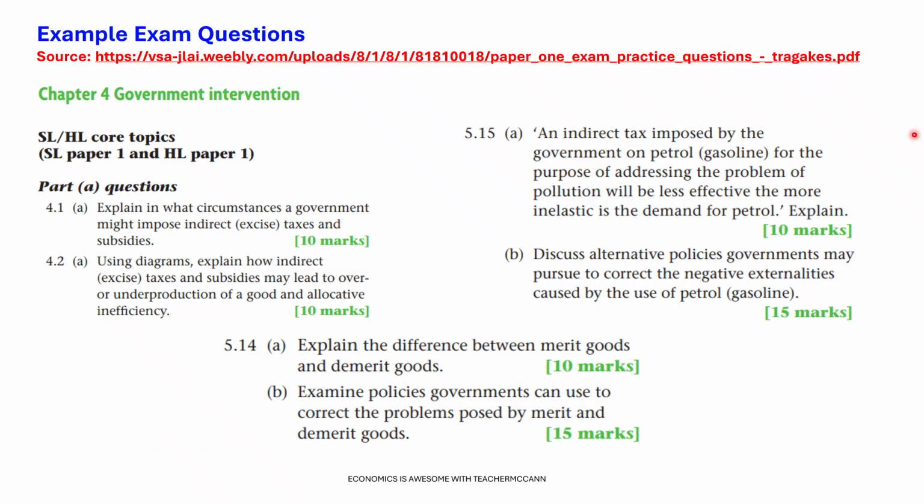You often get questions on indirect taxes and alternate policies. This one's relating to petrol, but it could be about cigarettes. Cigarettes are obviously a demerit good because they're bad for everyone. And the question asks in what circumstances the government might impose indirect taxes, using your diagrams. So lots to work with here, and a fascinating real life example to link it to right now in 2025.